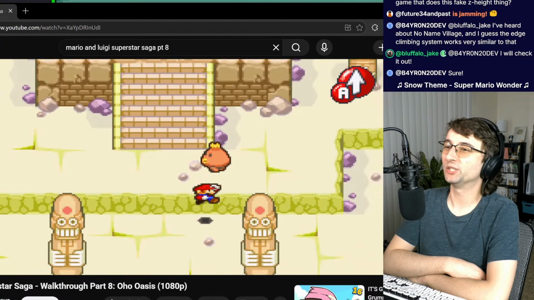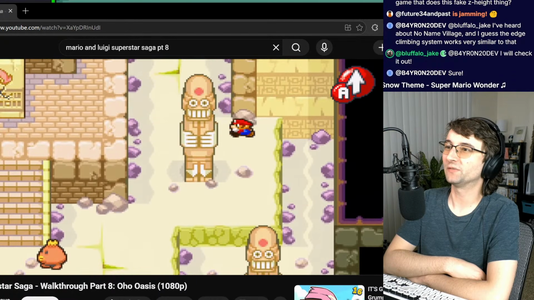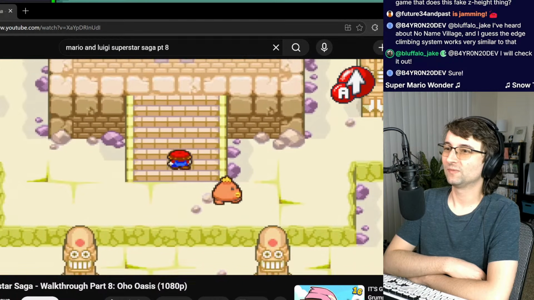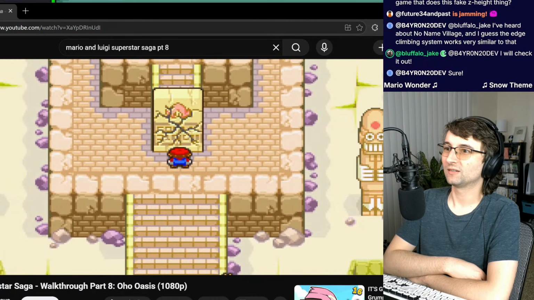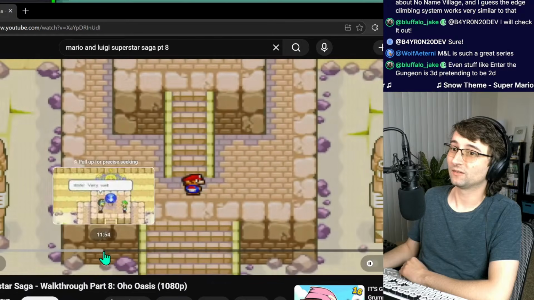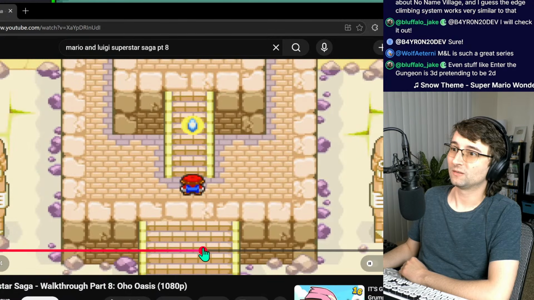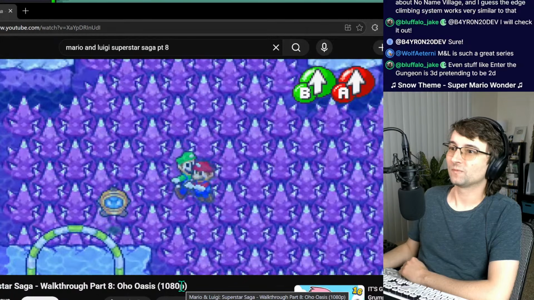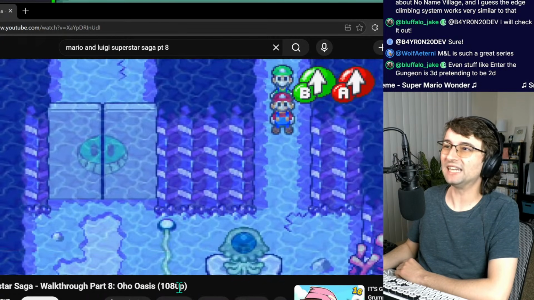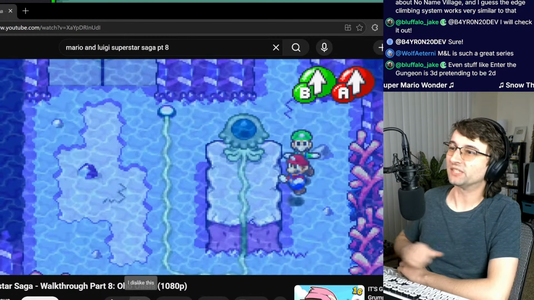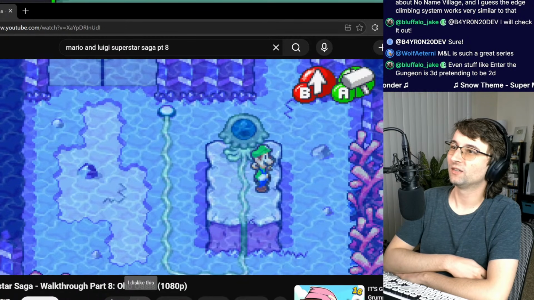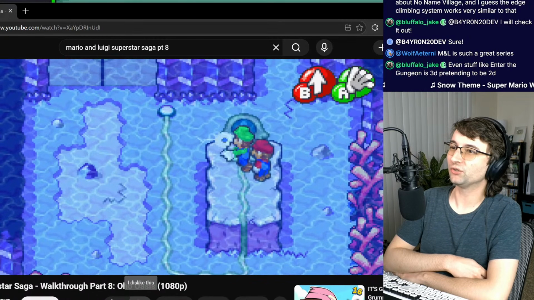Look at Mario's shadow. His shadow's screwed up. It's underneath his body. It's not at his feet. This is a really good game, by the way. I mean, even this scene is kind of... Look, you can see their shadows. They were flying in the air. I don't remember this area. So in this area you can actually fly. This is so awesome. I should do this in my game.